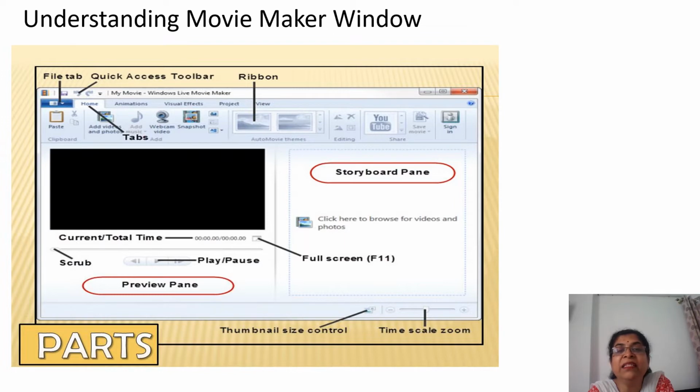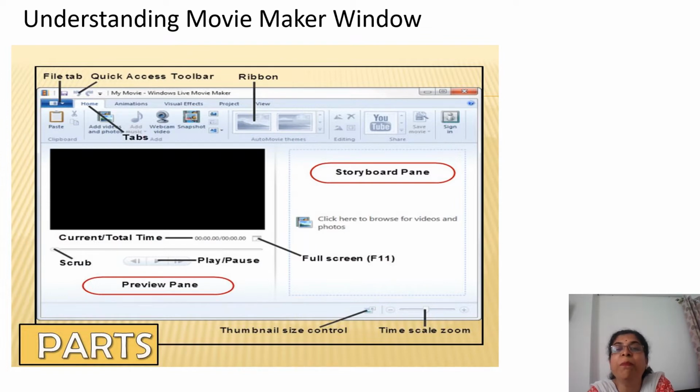A black screen is given, and you can make it full screen also. There, whichever picture or video you are selecting gets displayed. Then there is the scrub bar, and play or pause, in the preview pane on the left-hand side. If you have made a video, you can see that video. If you have stored a picture, that also will get displayed.